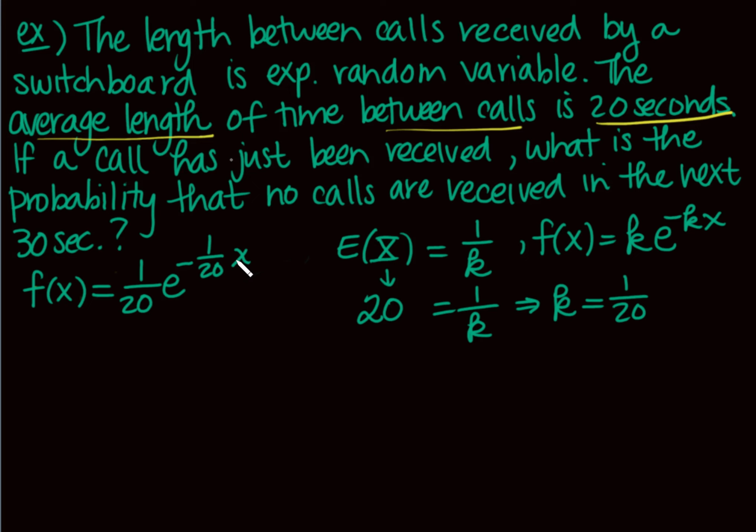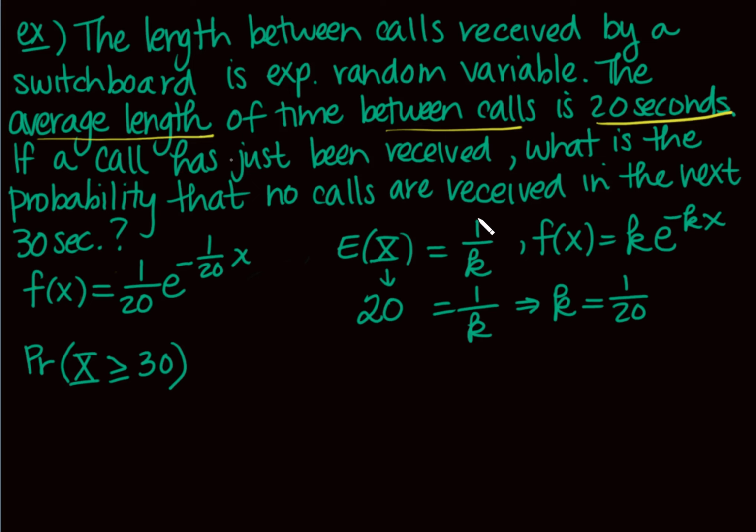Okay, I know we call it the exponential density function. Think of it as your probability density function for this specific type of random variable. Okay, same thing. So this problem is a little bit difficult. What is the probability that no calls are received in the next 30 seconds? So when would I not get, so what does that mean? If I don't have calls in the next 30 seconds, remember what x is here. This is the length of time between any two calls. So if this length of time is less than 30 seconds, then that doesn't satisfy what I'm asking for here. So what I want is I want to know, when is this random variable greater than 30 seconds?